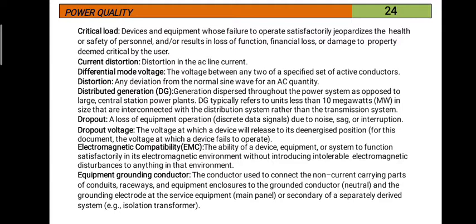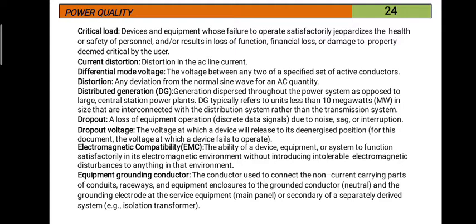For example, our voltage is 230 volts. The fan or light, everything will work with 230 volts. If the voltage is less than 200 also, they will work with some more losses. If the voltage is less than 150 or 100, what will happen? They cannot operate. At very low voltages, we can see that the fan and light will not work. That voltage is known as dropout voltage. The equipment will fail to operate.